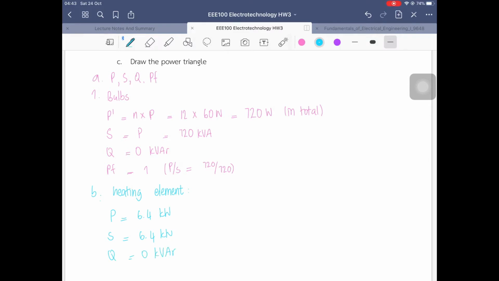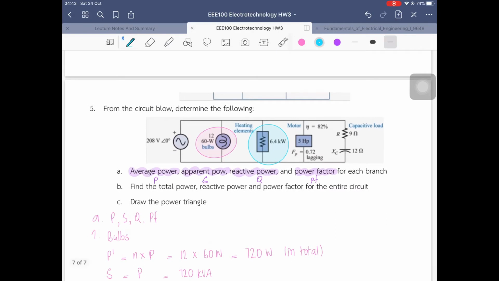So we can find S, which is the same as the first one, the bulbs. There's no Q, no reactive power, and the PF is 1. It is the ideal thing that we want to have in our house, because the power factor is so perfect, it is 1.0. Then we move on to the third part, which is the motor of the circuit.